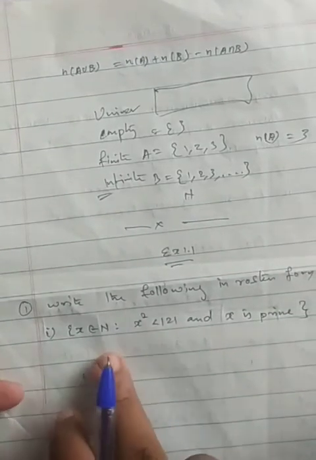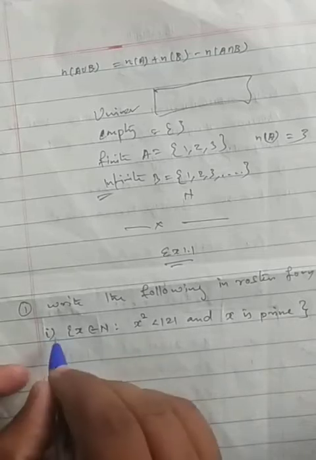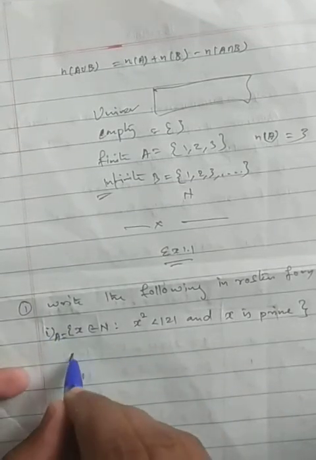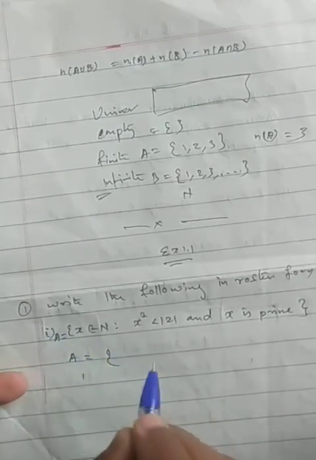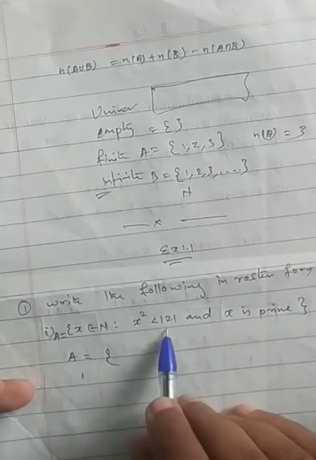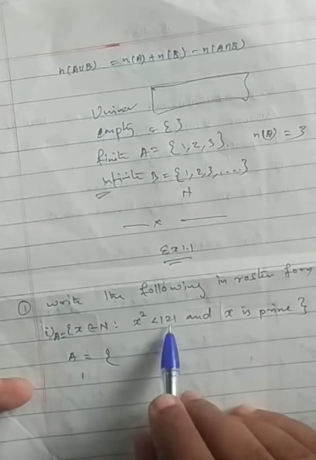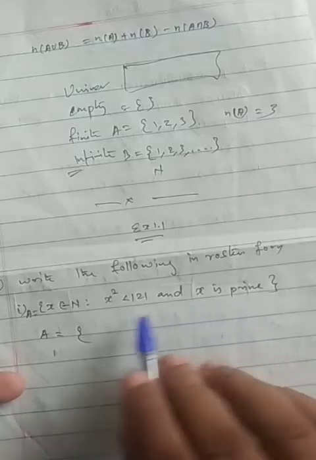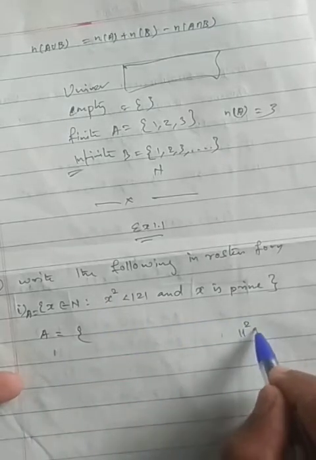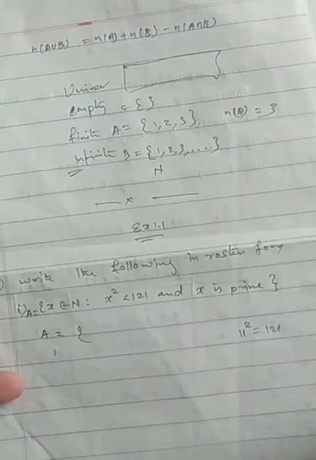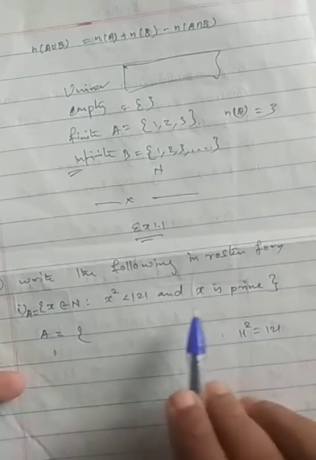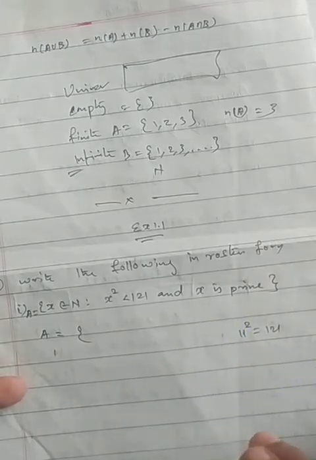What they are asking means we need to write, for example, I am giving a name as set A, its member elements. x square value is less than, they are saying, 121. 121 means 11 square is the value 121, 11 elevens are 121. They are saying x is prime, so definitely it will be a prime.